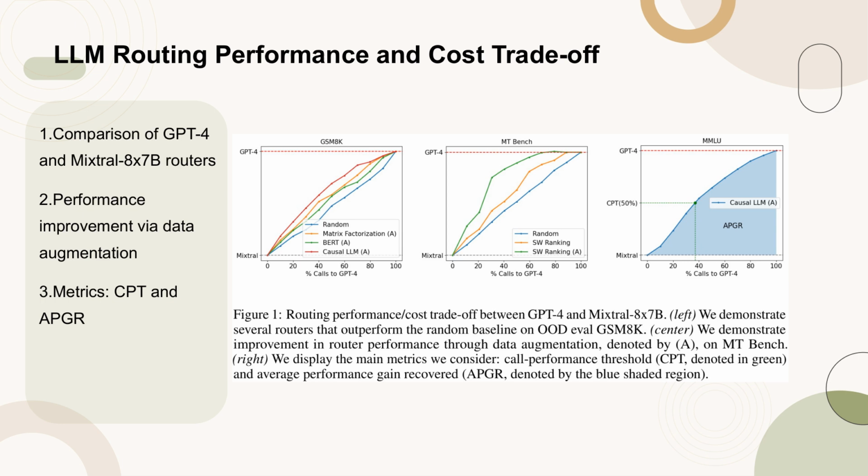In the center, it highlights the enhancement in router performance through data augmentation techniques on MT-Bench. On the right, it presents the key metrics considered: call performance threshold, CPT, shown in green, and average performance gain recovered, APGR, represented by the blue shaded region. These metrics help in understanding the balance between cost efficiency and response quality in LLM routing.